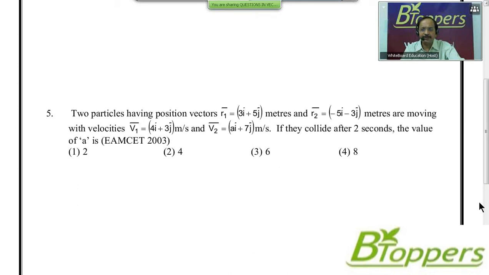If they collide after 2 seconds, the value of A is. Come on, try this question. Four options are given.